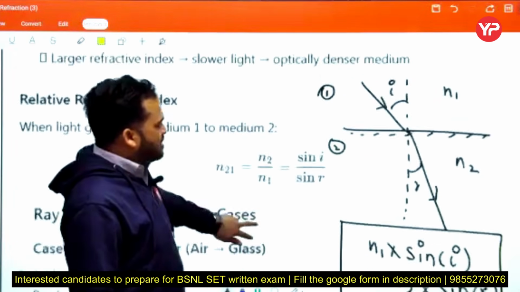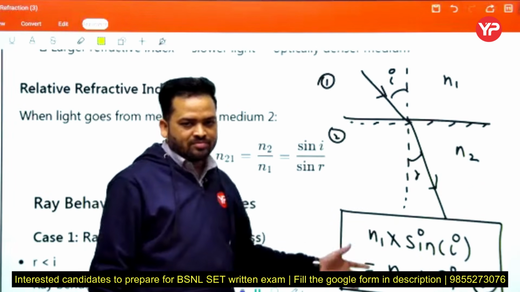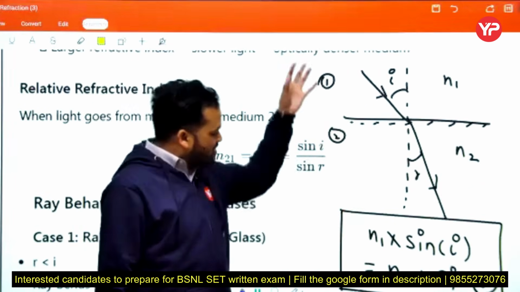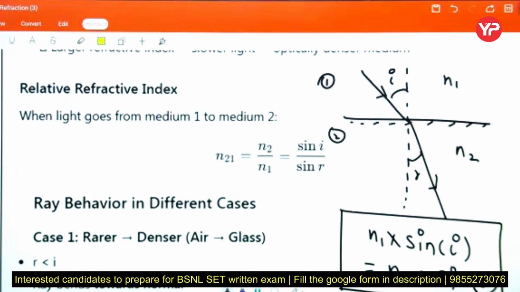Now beta, please confirm in the chat box whether you understood this or not. Okay, if you understand this concept, then please give a thumbs up. Based on the density of the medium, the direction of refracted rays changes. Yes beta Suresh, you are right. Anubhav Negi, beta, is this clear or not?